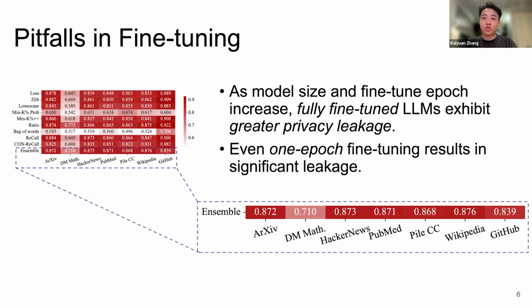With this strong attack method, we first set out to measure the extent of this problem. As this heatmap shows, standard full fine-tuning is extremely vulnerable to membership inference attacks, and the AUC scores, which measure the attack success, are consistently high across many different types of data, such as code, academic papers, and general text. And critically, this problem gets worse with larger models and more training epochs. And perhaps most concerning, we found that even a single pass over the fine-tuning data is enough to cause significant privacy leakage.